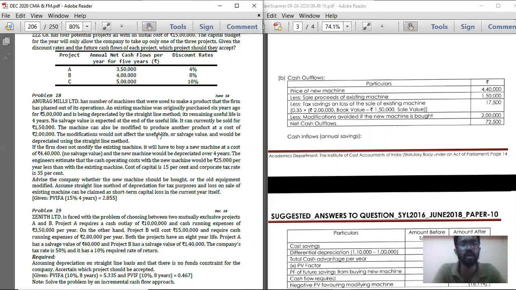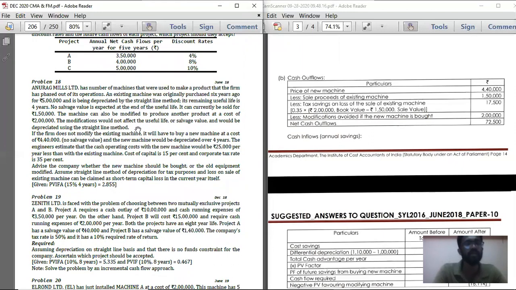The machine can also be modified to produce another product at a cost of 2 lakhs. So if you remodel this, that is, if you repair this machinery, you can use this machinery for producing another product, but the cost of repair is 2 lakhs. The modification would not affect the useful life. So even if you modify, it is going to work only for 4 years, with no salvage value. Salvage value is also not going to get disturbed and would be depreciated using straight line method. Suppose if you are repairing, the remaining amount will be depreciated using straight line method.